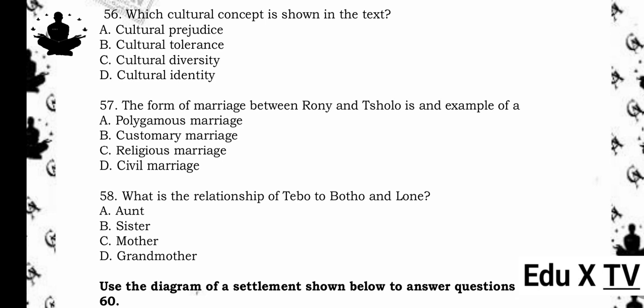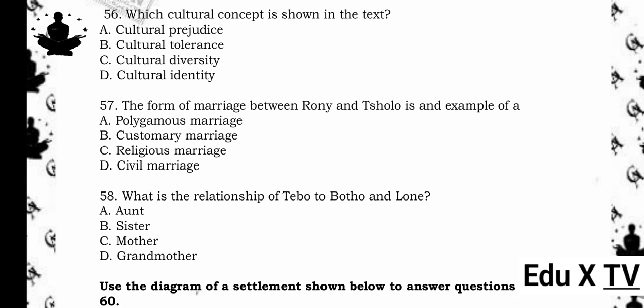57. The form of marriage between Rani and Tshepho is an example of A. Polygamous marriage. B. Customary marriage. C. Religious marriage. D. Civil marriage. The answer is B. Customary marriage. Reason being, the marriage was conducted by a magistrate and involves traditional elements, indicating a customary marriage which is common in many African cultures.